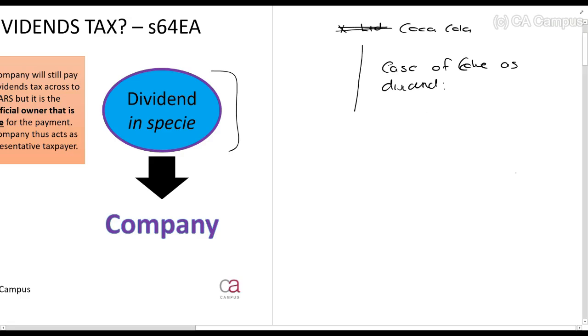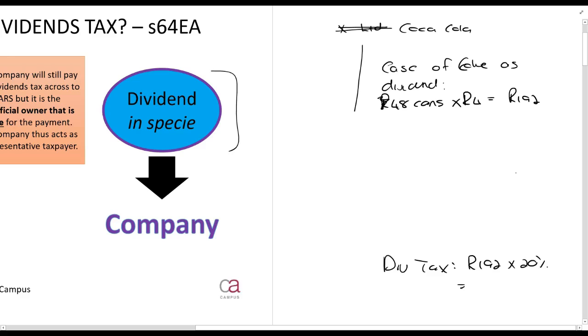Let's say it is 48 cans times 4 rands a can, 192 rands. Right, case of Coke. Now, the dividend tax is still 20%. 192 times 20%. Let's say that's the market value. So 38 rands.